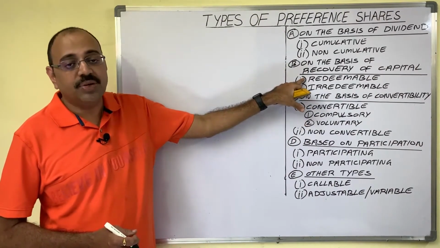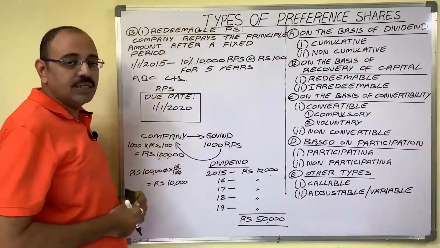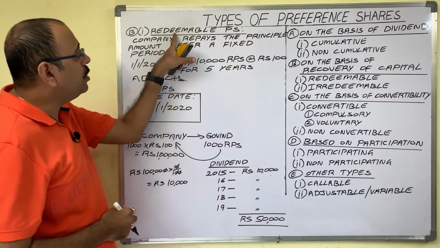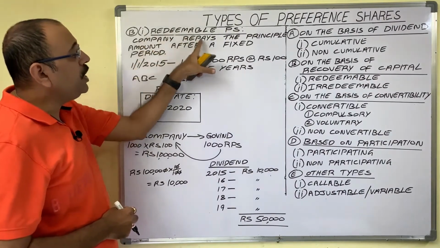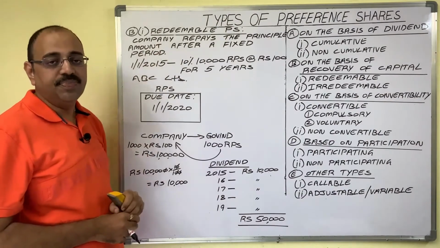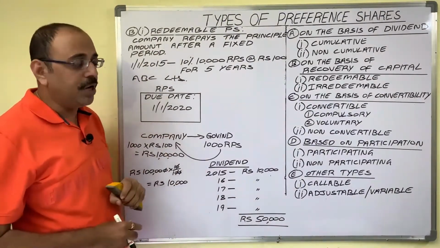Let us see the first one. Redeemable preference shares. Redeeming means paying back. In case of redeemable preference shares, the company repays the principal amount after a fixed period. Let us see this point with one example.